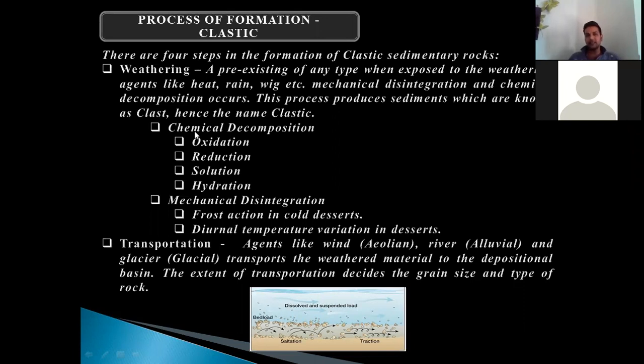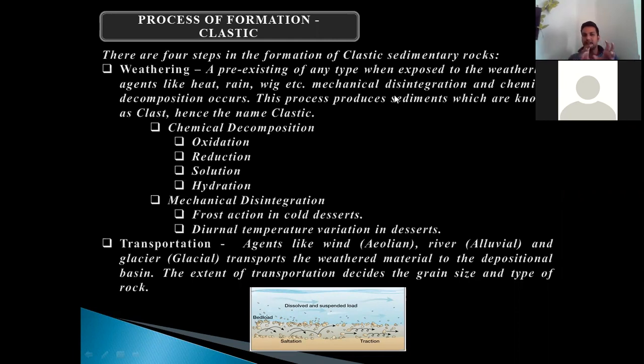A pre-existing rock of any type, when exposed to weathering agents like heat, rain, wind, etc., undergoes mechanical disintegration and chemical decomposition. This process produces sediments which are known as clasts. Hence the name clastic rock.